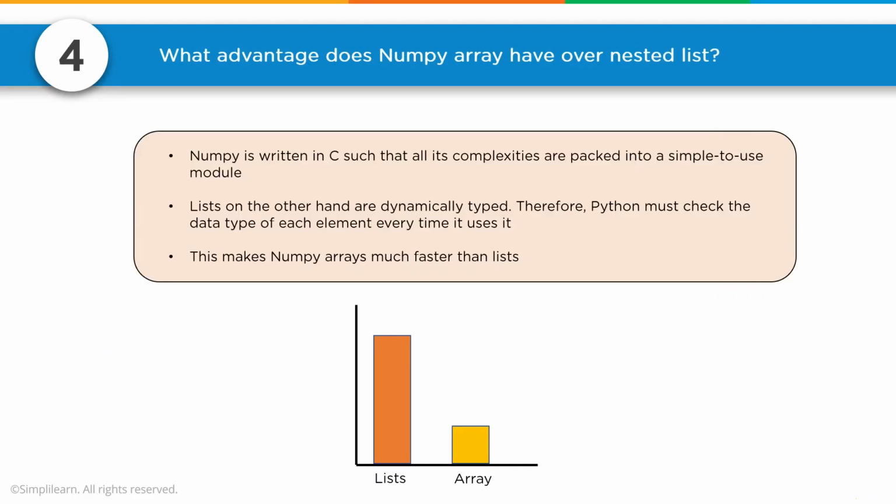What advantage does a NumPy array have over a nested list? So NumPy is a module you import. You almost always see import numpy as np. NumPy is written in C such that all its complexities are baked into a simple to use module. Lists, on the other hand, are dynamically typed. Therefore, Python must check the data type of each element every time it uses it. This makes NumPy arrays much faster than lists. I would also add that NumPy has a lot of additional functionality that you don't have in lists. So there's a lot of things you can automate in NumPy.